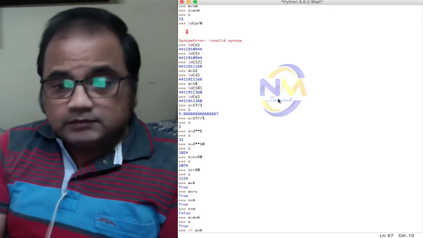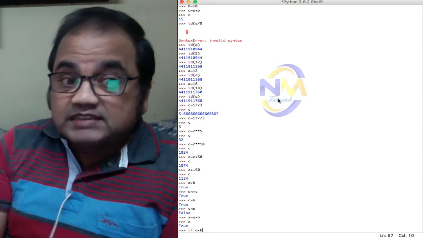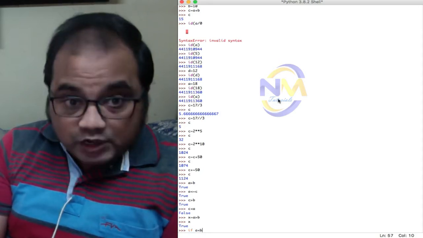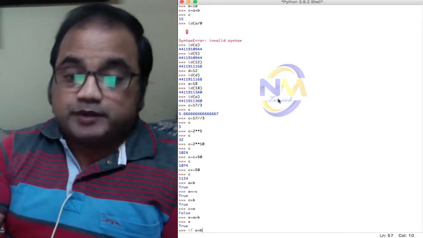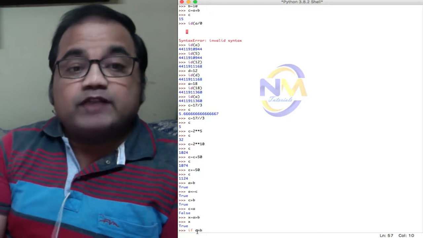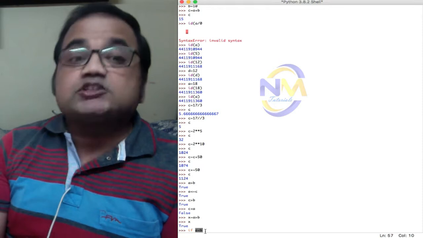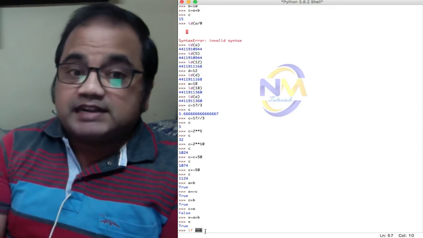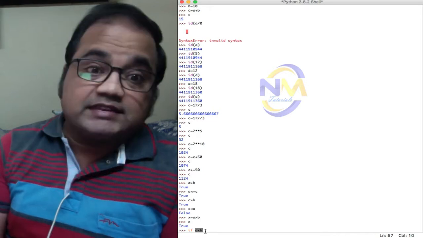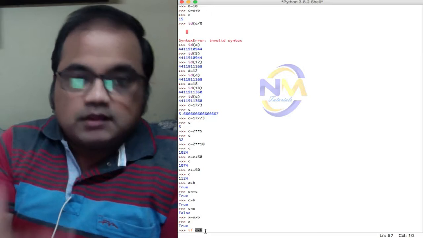So here, less than is an operator, A and B are operands. First this expression will be evaluated, and it returns either true or false. If it returns true, then the statements in the if block will execute.